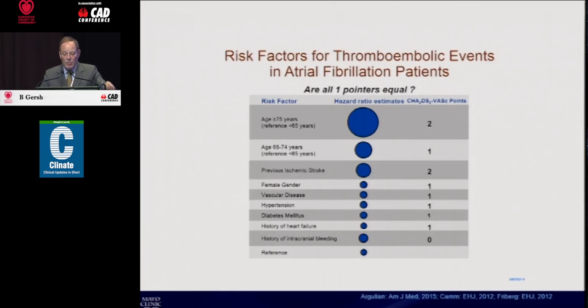But what you need to remember is that the risk factors for thromboembolic events in the CHADS-VASc score are shown here. The size of the circle is the hazard ratio estimate and the weight of the individual risk factor. The point I want to make is not all one-pointers are equal in the CHADS-VASc score. The most important predictor of those factors that have a score of 1 is age 65